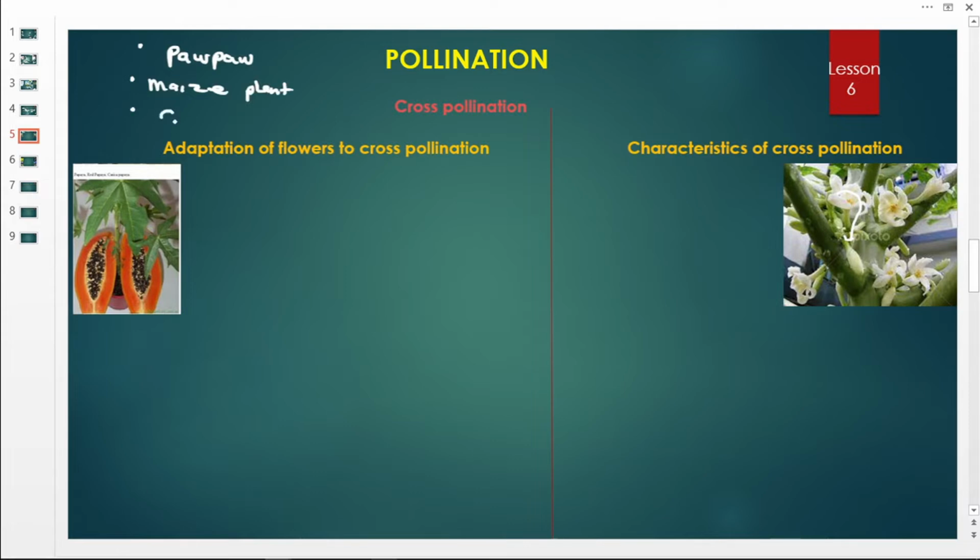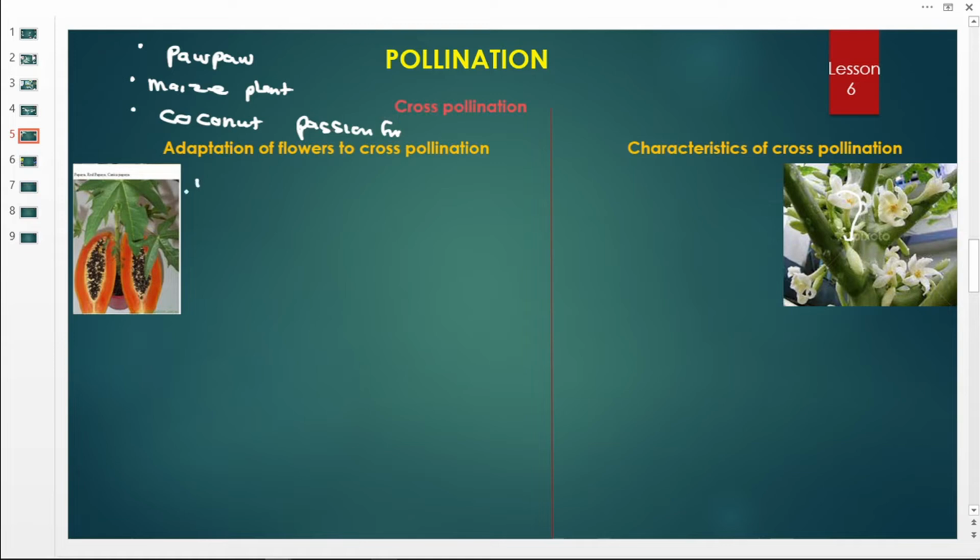Then on top of that, we have the coconut. We also have tomatoes and the passion fruits. So all these ones are the plants that have cross pollination. Let us see the things that make them to have cross pollination.